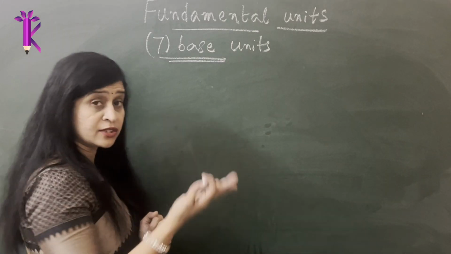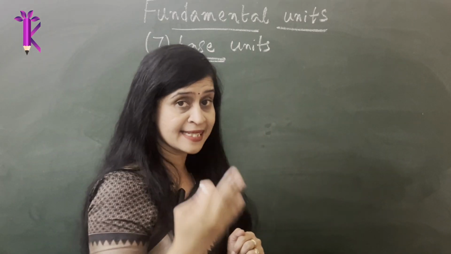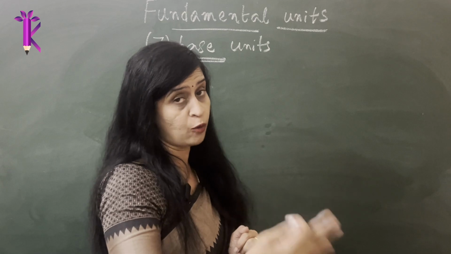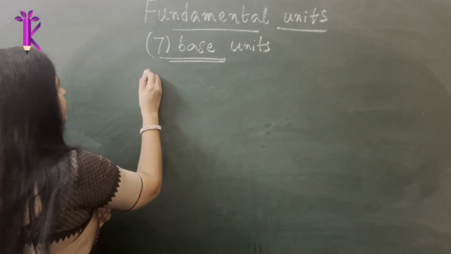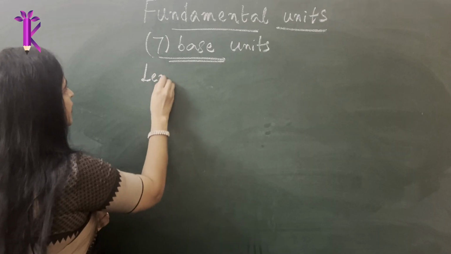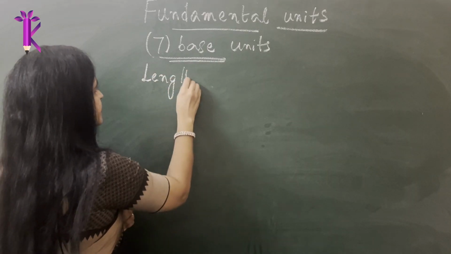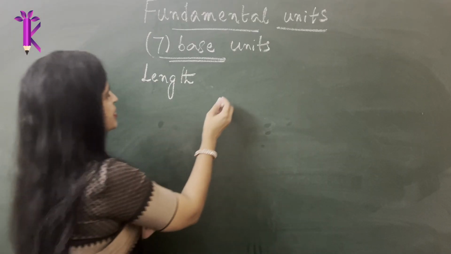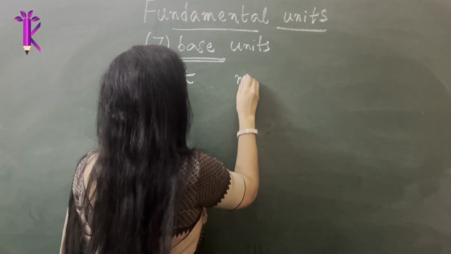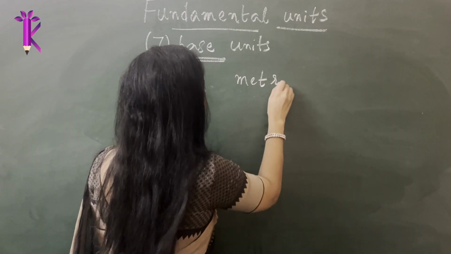Okay. So what are those 7 base units? Let's list them out one by one along with their SI unit. The very basic fundamental quantity is length, as you know, which is measured in meter.